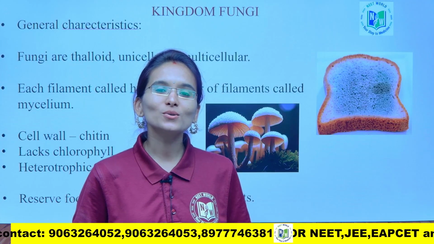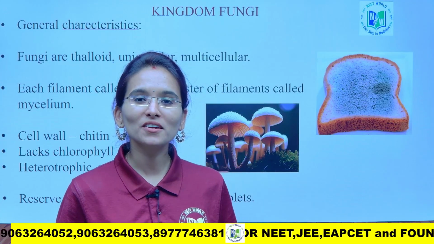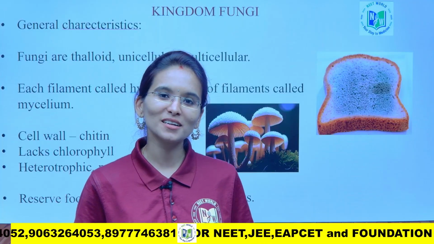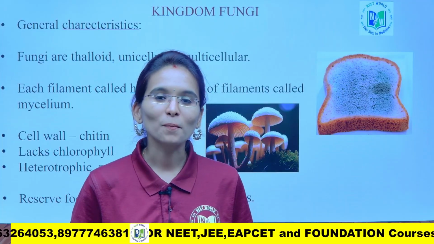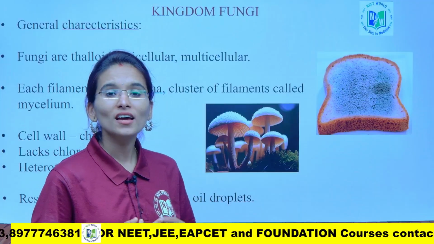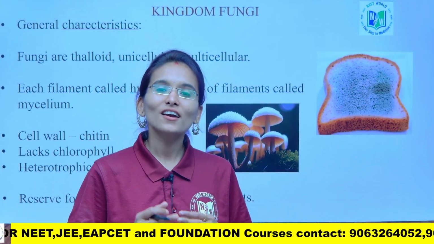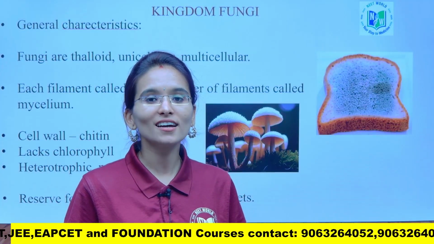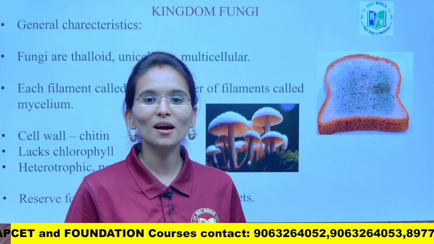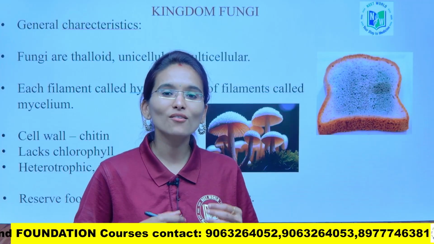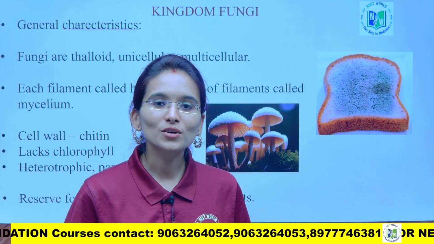Yes, so students, if we quickly recall, in the previous class we have done with the second kingdom, that is kingdom Protista. So under the kingdom Protista we have learned in detail about the slime molds, and we have also done with the Protistian algae. Under these we have learned about the euglena, and we have also completed about the protozoans in detail.